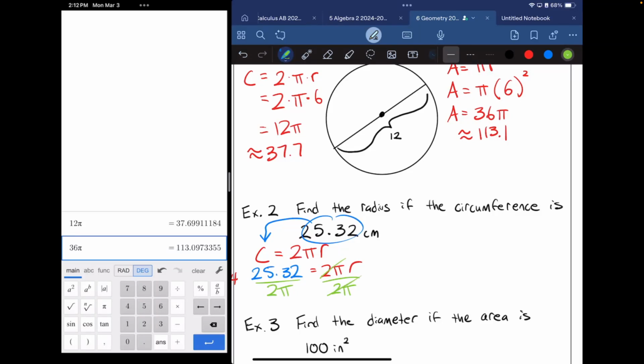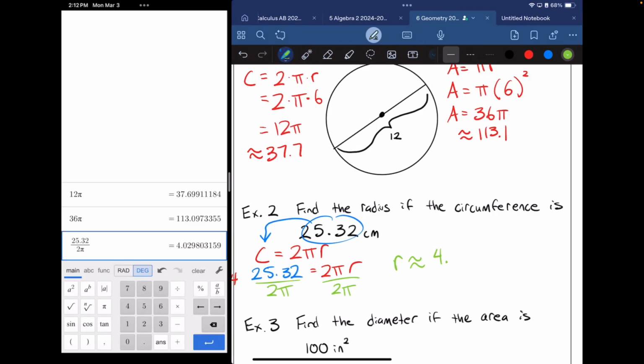If you divide both sides by 2 pi, you indeed get r by itself. You can say r here is approximated because there's a pi in here. It's going to be 25.32 divided by 2 pi. And the answer here is about, I'm going to go to 2 decimal places of accuracy, about 4.03.